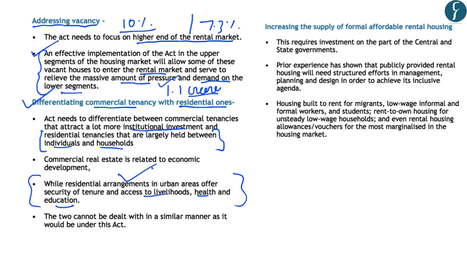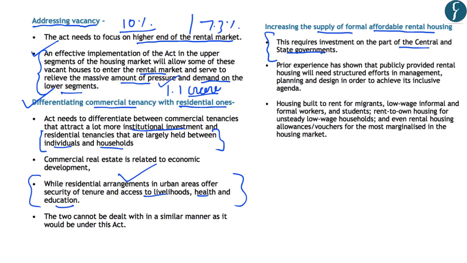the authors have suggested that there is a need for differentiating both these types of tenancies, and ultimately the focus of the Model Tenancy Act should be on streamlining the commercial tenancy as well as the residential tenancy separately. Now, besides these measures, the main focus should be on increasing the supply of formal as well as affordable rental houses. And this will require a huge amount of investment on the part of both the central government as well as the state governments.